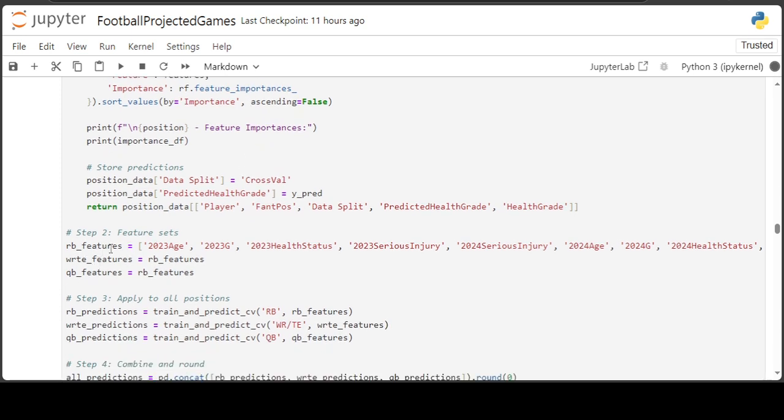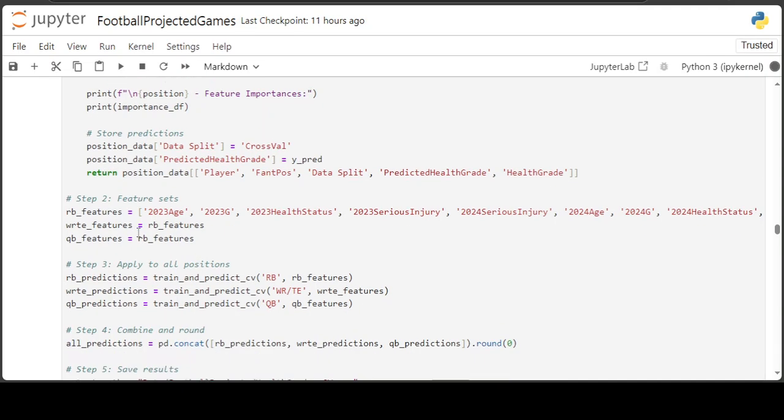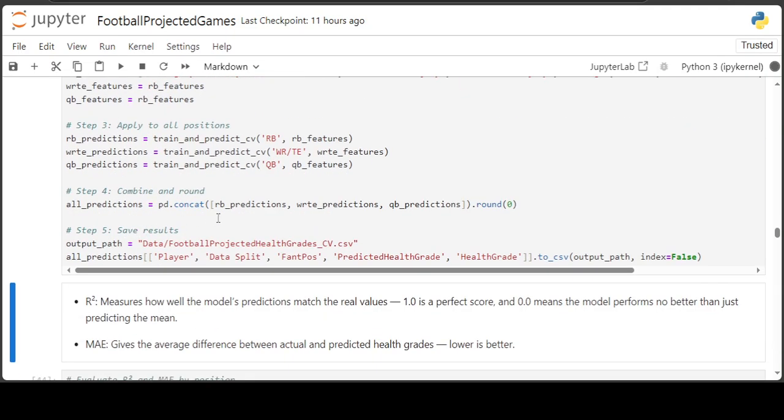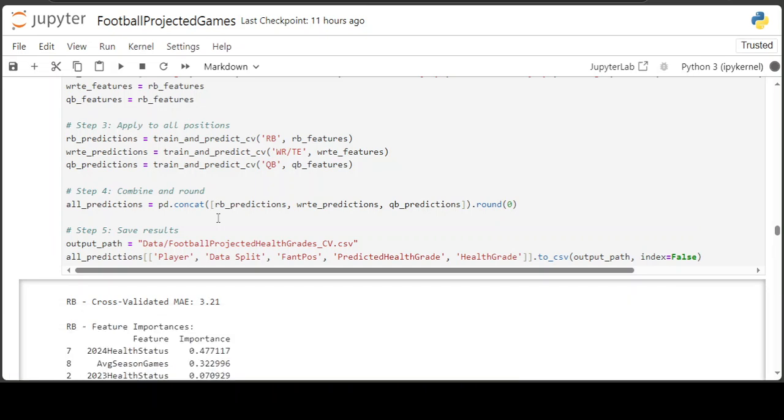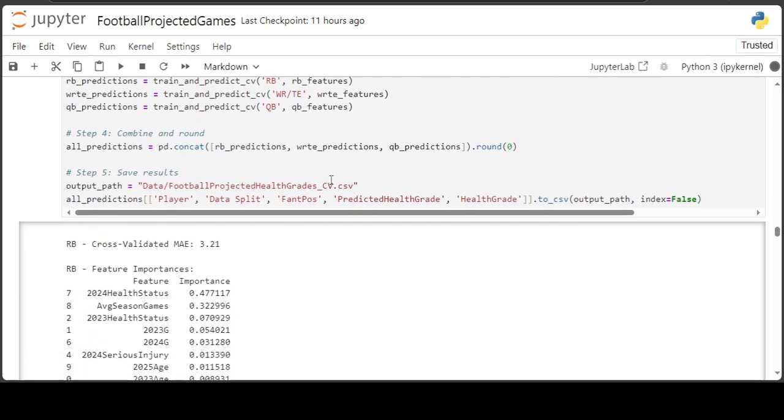We're going to use it the same for all the positions. That's why I just did RB features, because it's going to equal the RB features with the wide receivers, tight ends and the quarterback. So it's still thinking. The cross validation for the running backs went down slightly. It was at 3.28, now it's at 3.21. So it's a little improvement.